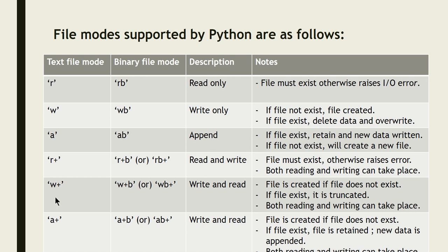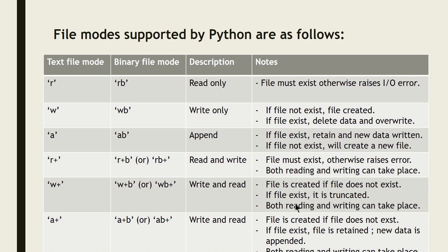The next file mode is W plus. What is the condition for W plus? If the file is not present, it will create a new file. For a binary file mode, you can write it as W plus B or WB plus. Again it is write and read. What is the difference between these two? If you give R plus, the file must be present. If you give W plus, the file is created if it does not exist.